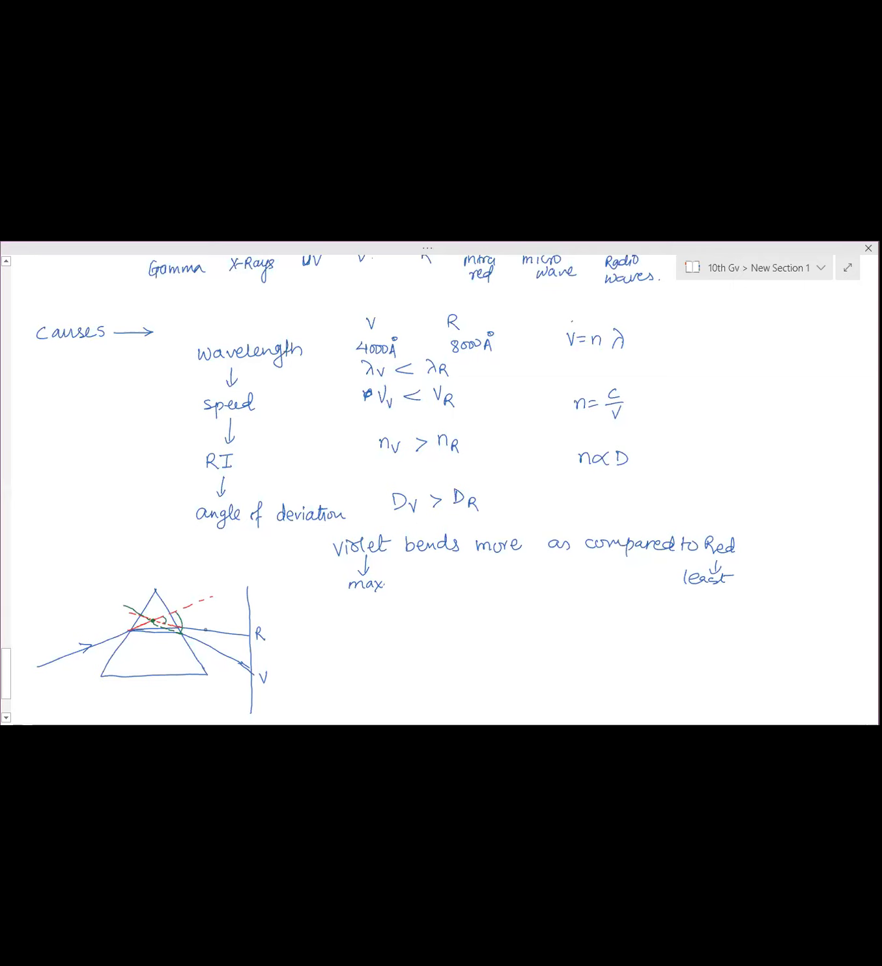So whose is more? The angle of deviation of violet is more than that of red. So red is less, so less deviation is there. That means the bending will be lesser as compared to violet. So violet bends most, and all other colors' angles will be in between red and violet. So therefore, red will be seen at the top and violet is seen at the bottom.